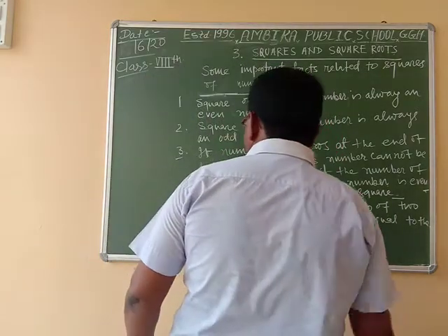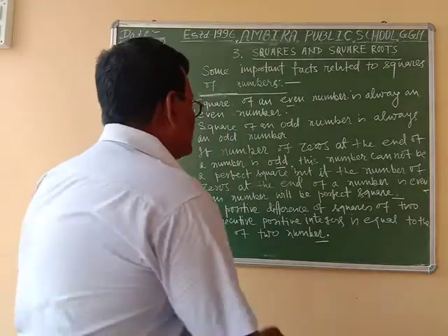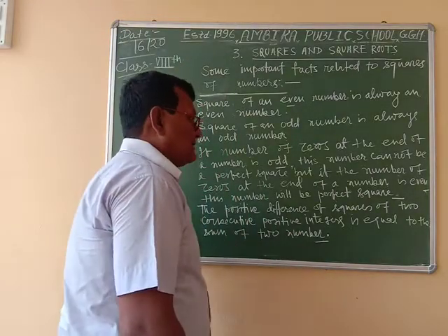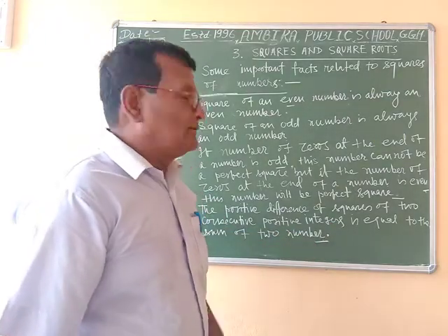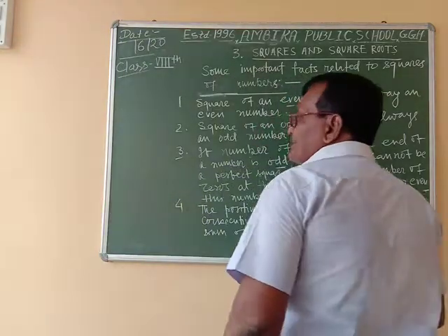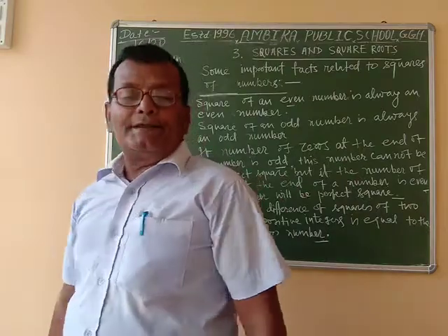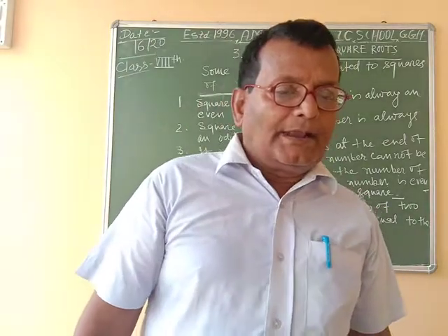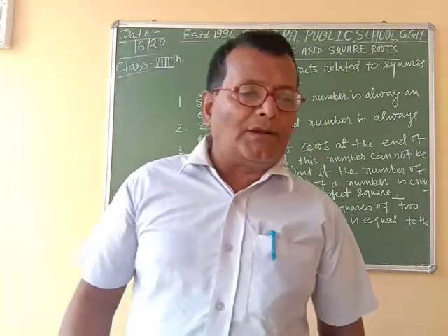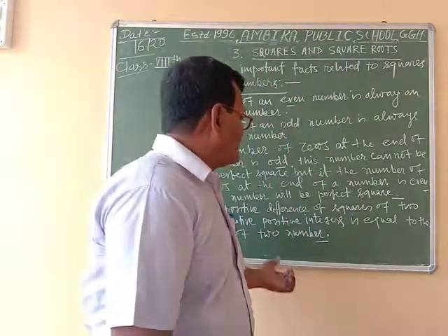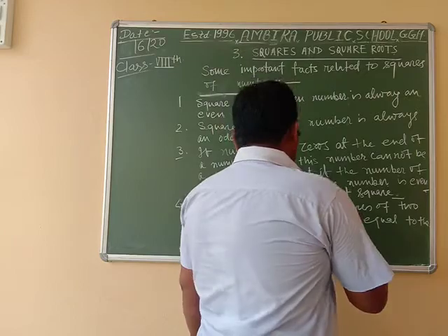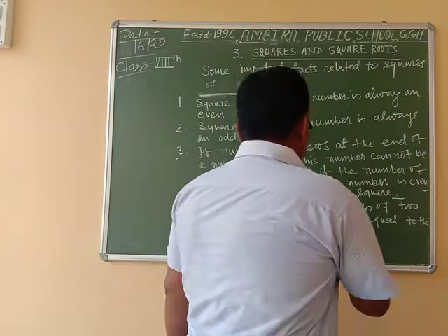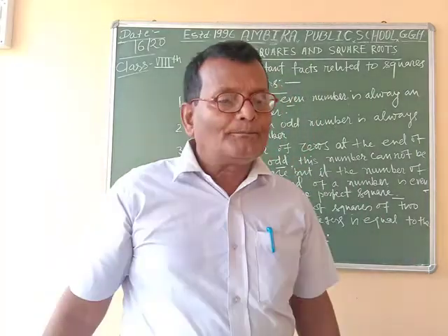What does it mean? Two consecutive positive integers means दो क्रमागत धनात्मक पूर्णांक. If n is any natural number, then n plus 1 will be its consecutive or next positive integer.